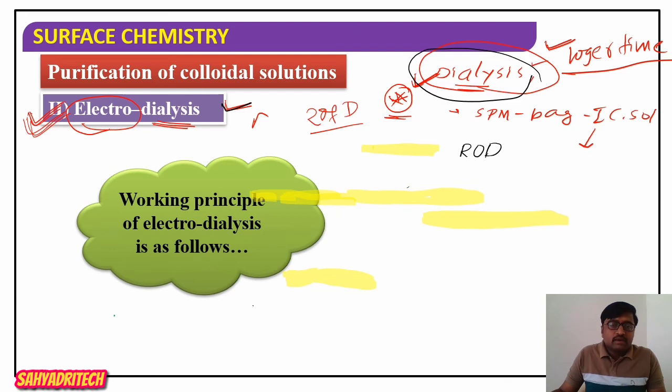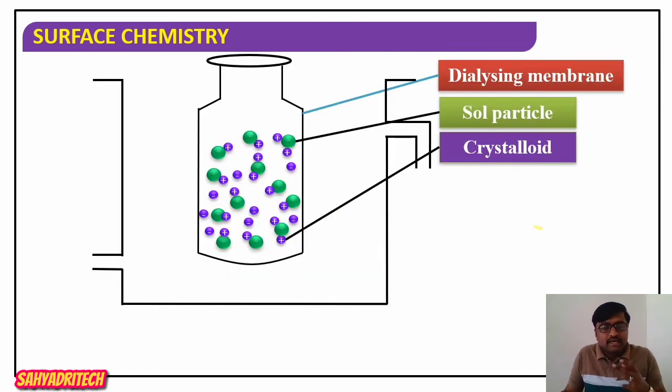Now, how does it work, what is the working principle? As usual, the impure colloidal sol is taken in a bag made of dialysis membrane or semi-permeable membrane.